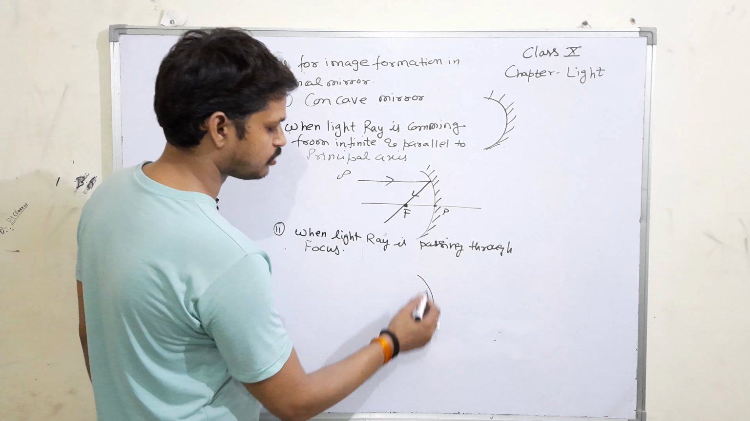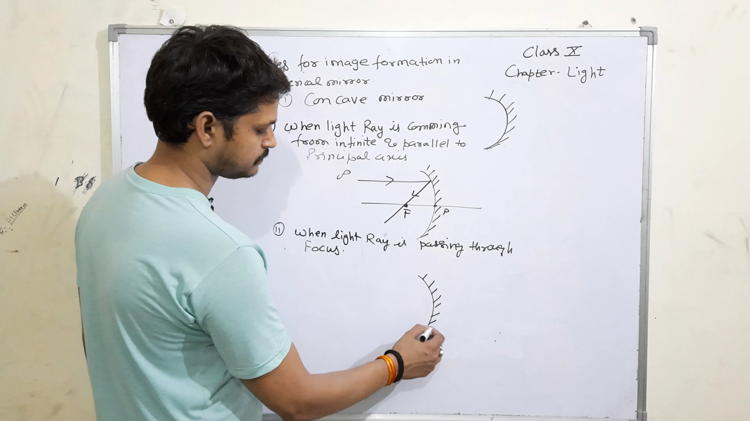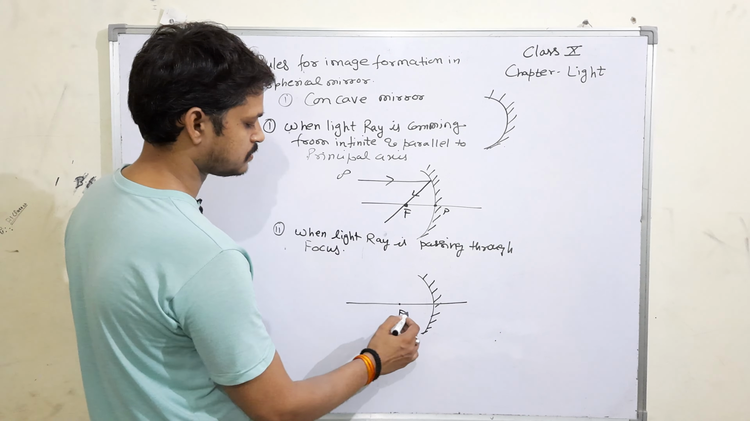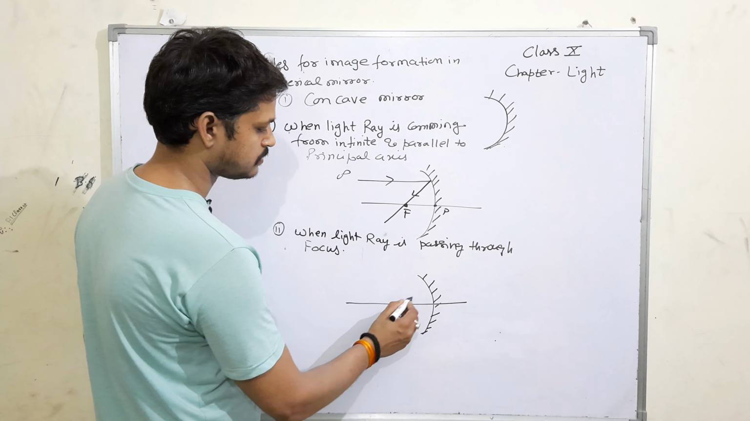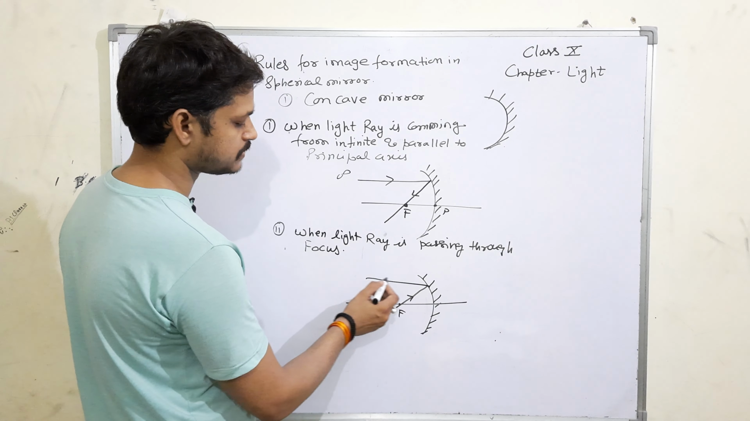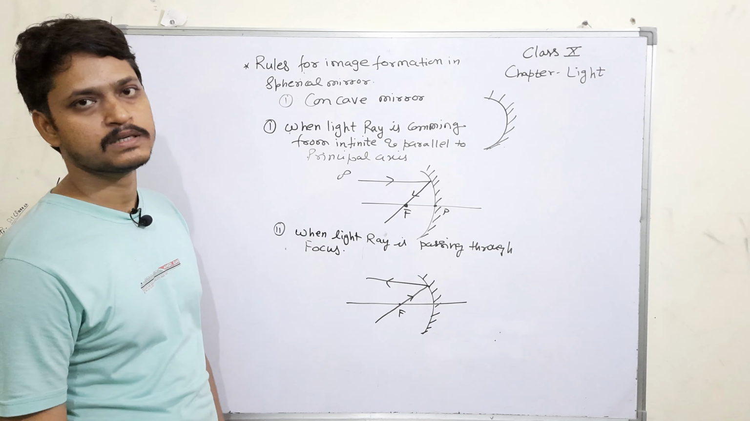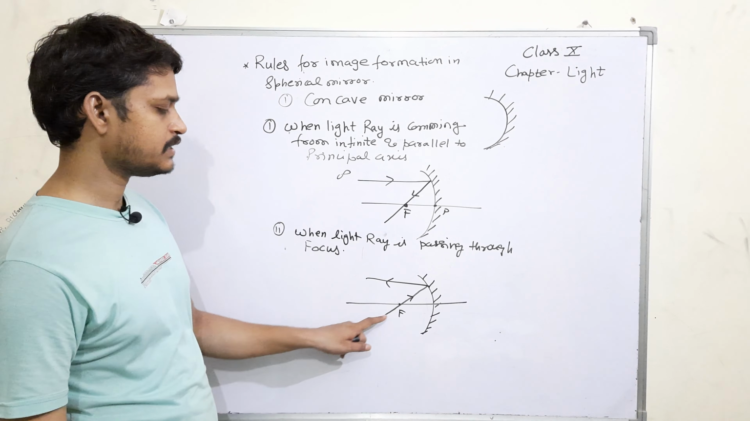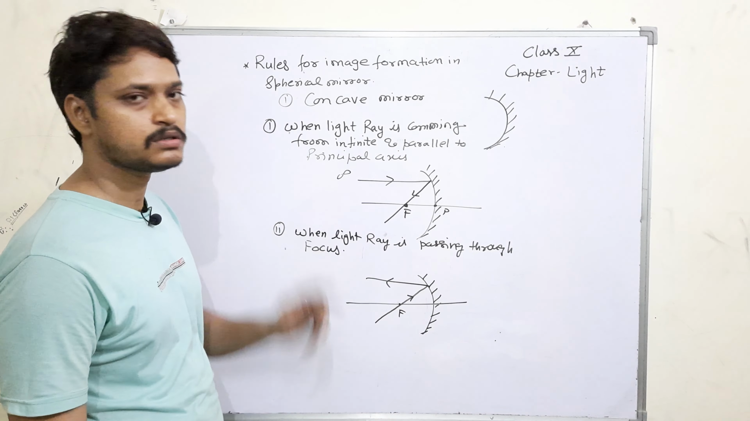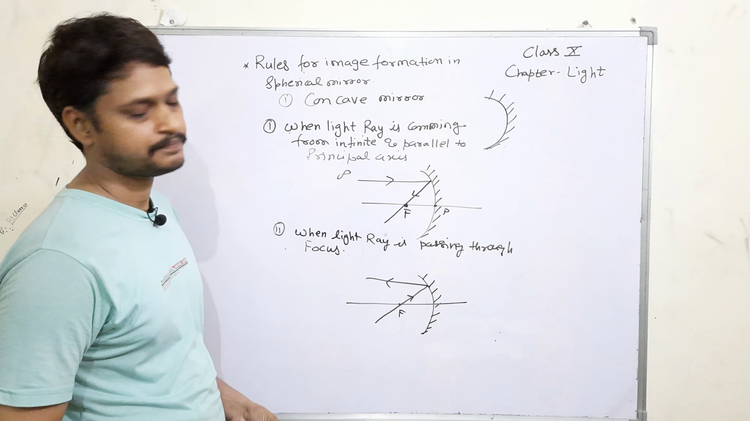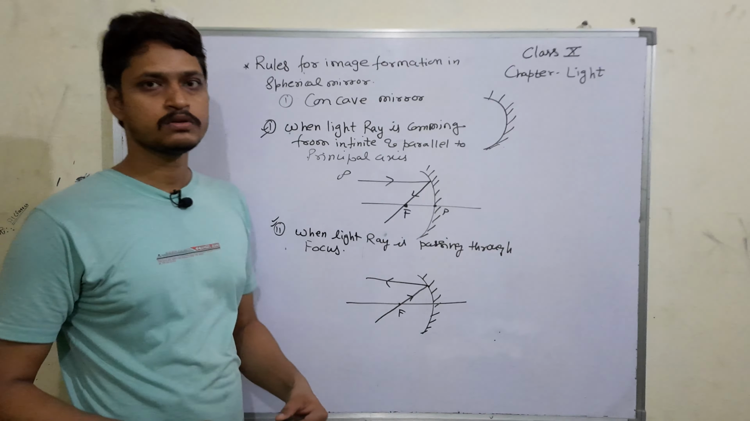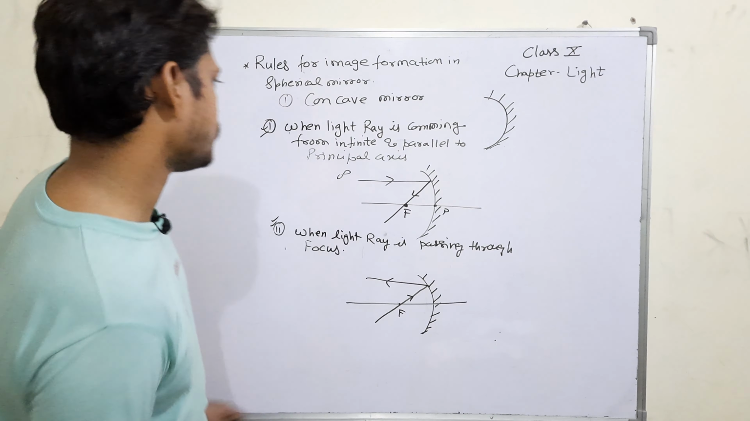So we have again a concave mirror, and the condition says that this is the principal axis, say this is the focus. The light ray is passing through the focus. So mind the arrow. After the reflection, it will get parallel to the principal axis. Every light ray which is passing through the focus will get parallel to the principal axis after the reflection from the concave mirror. So these are the 2 rules. We have 2 more rules for the same. Let's try them out.